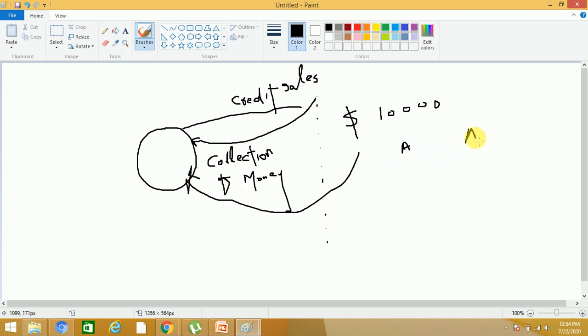This ratio is telling us the average number of days in which customers are making payment to the company.